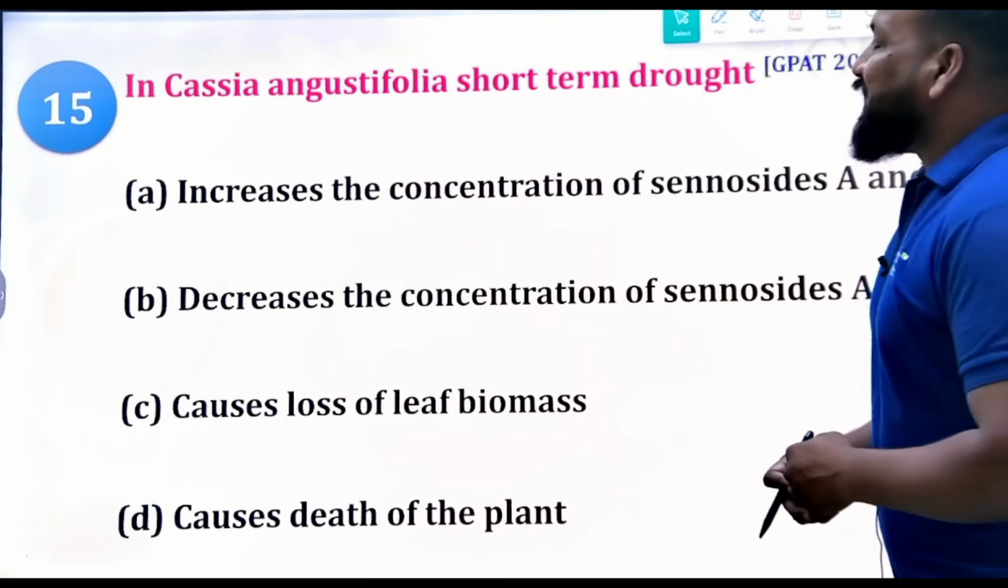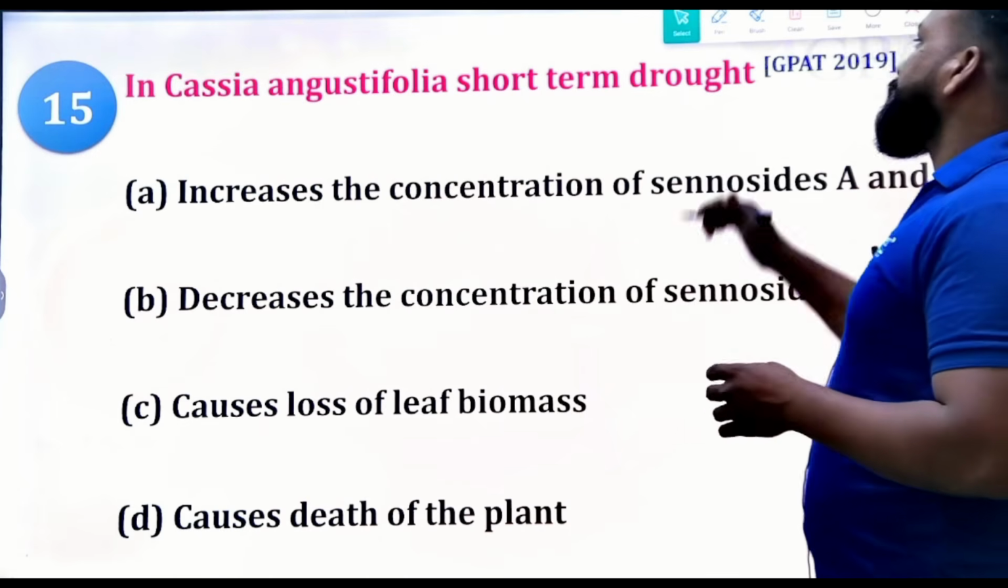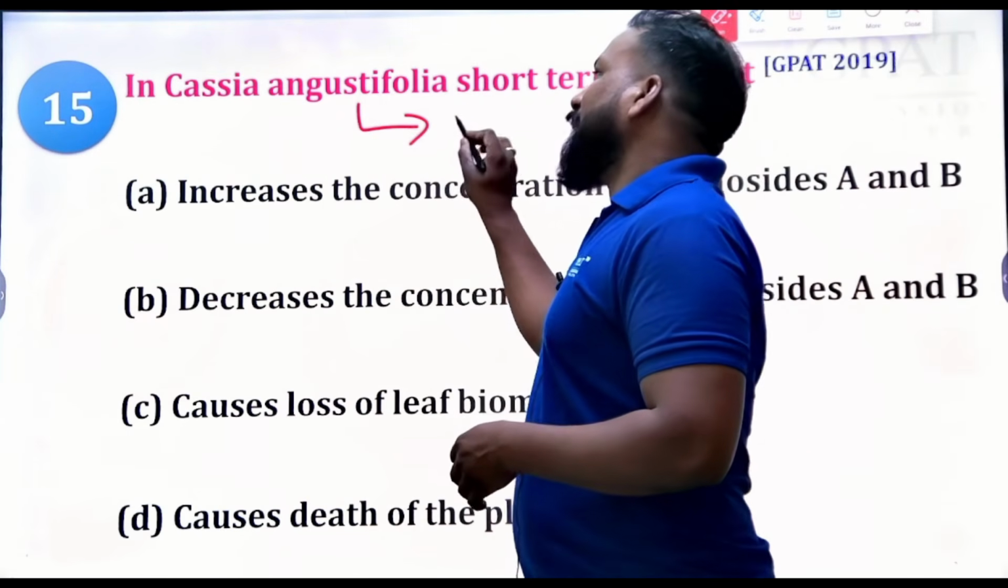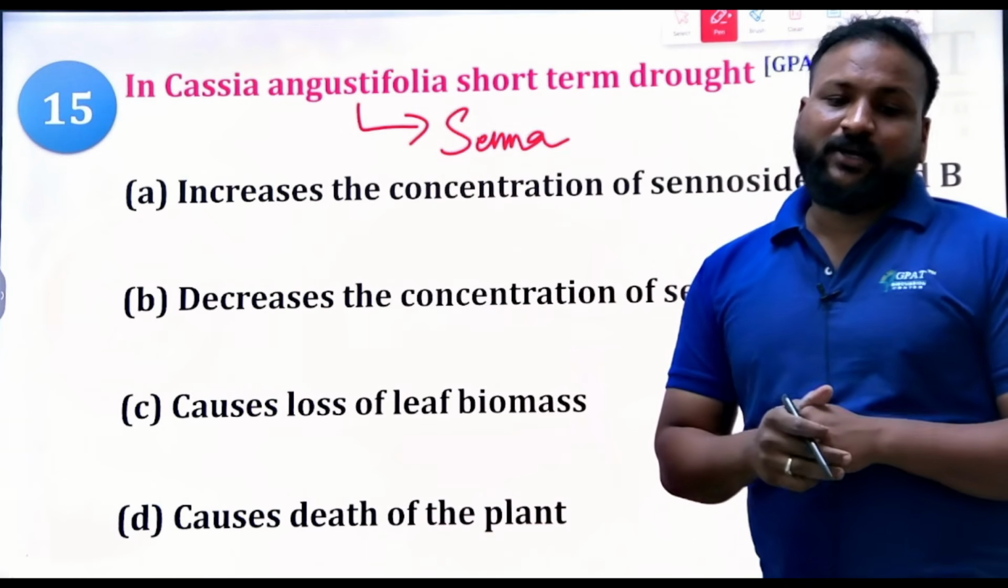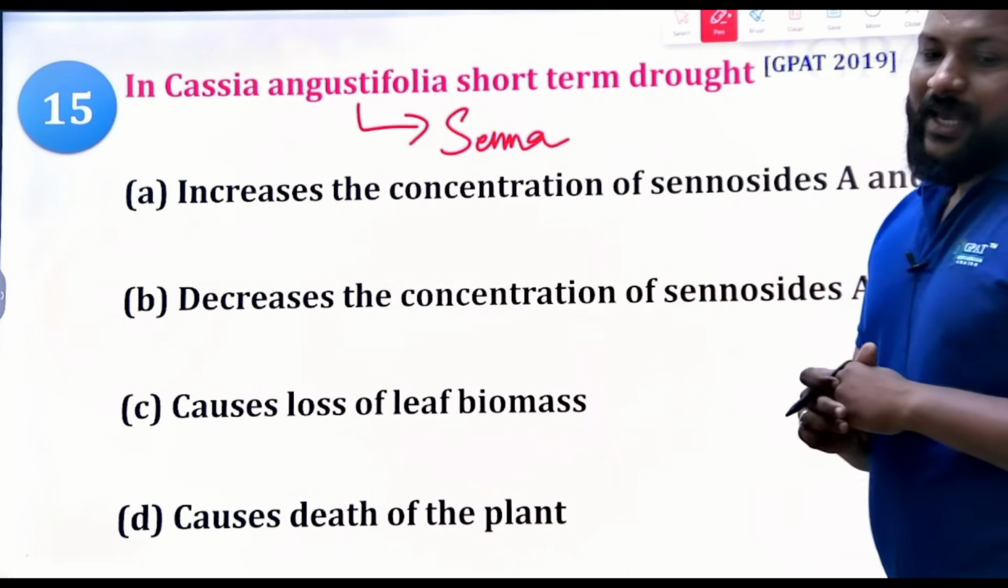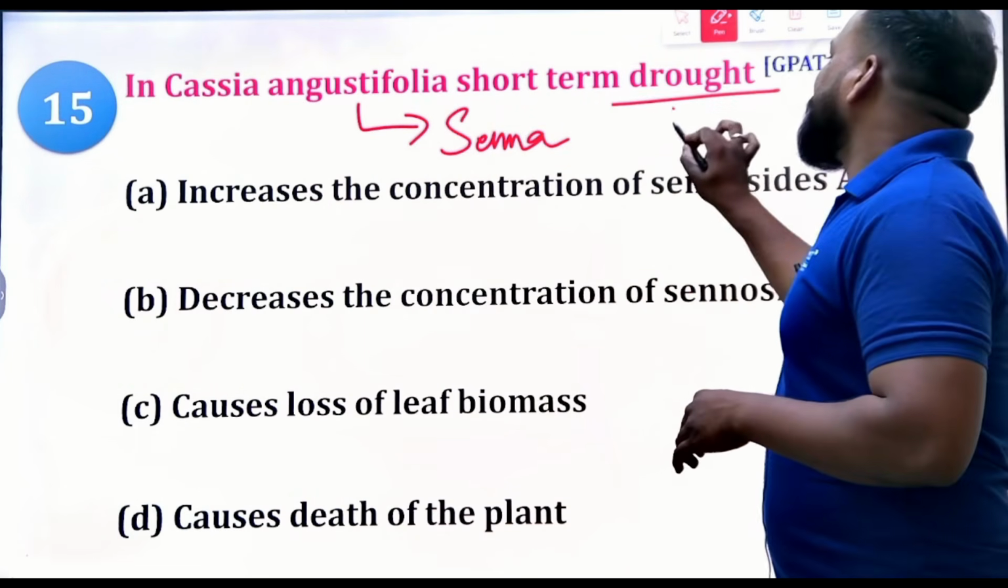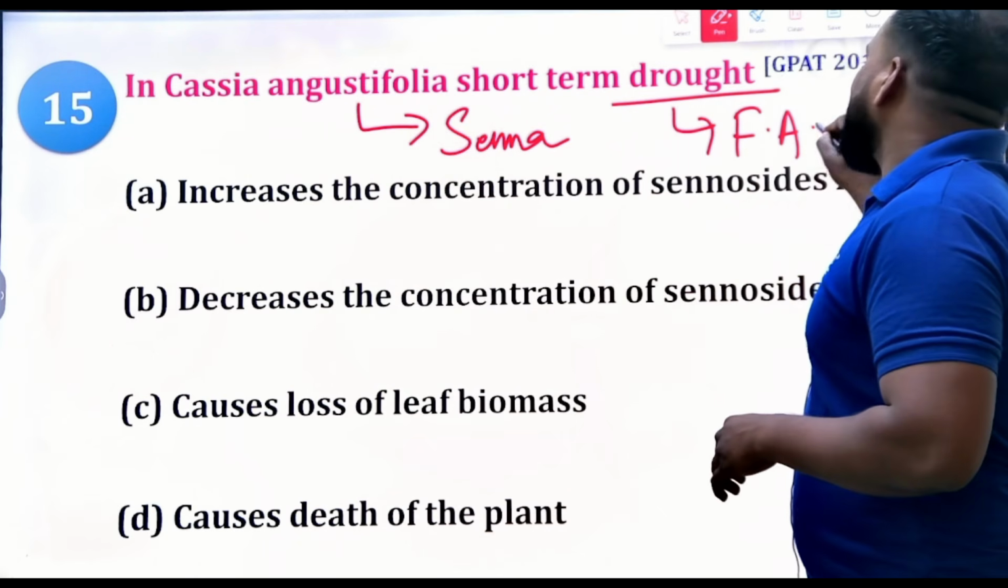Next question. In Cassia angustifolia, in the draft condition. Cassia angustifolia is from the senna, Indian senna. This question is from factors affecting cultivation.